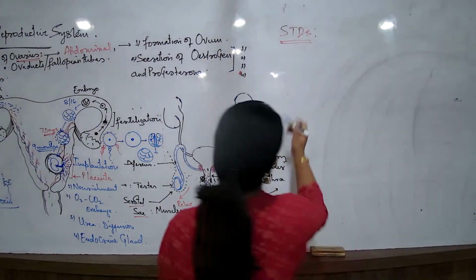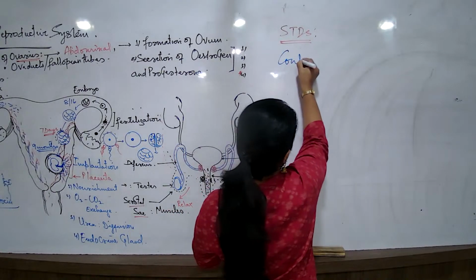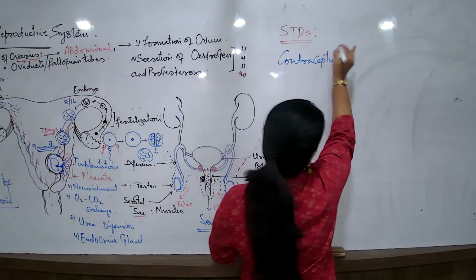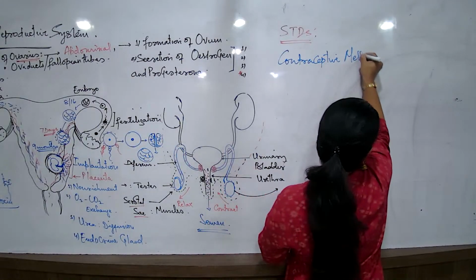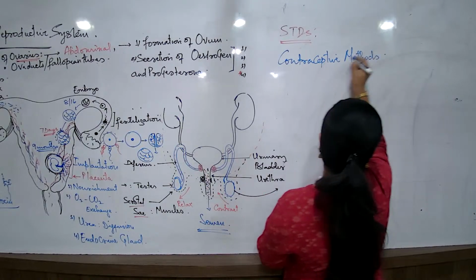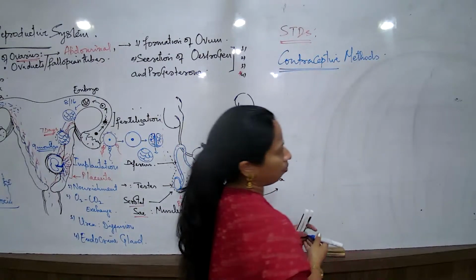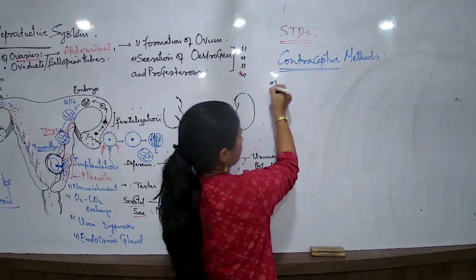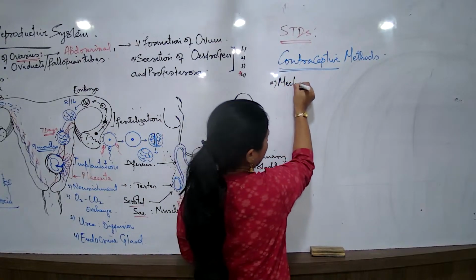Which are some of the methods? We talk about contraceptive methods, and a brief comparison, which is safe. I talk about the first method known as the mechanical barriers.